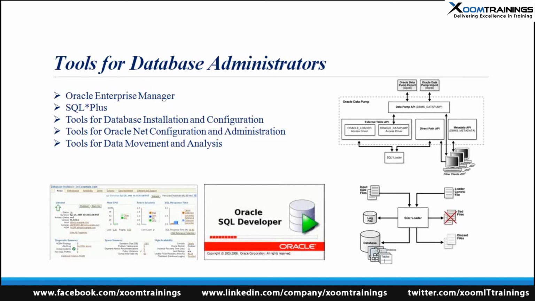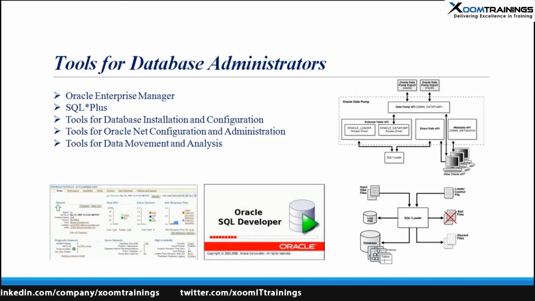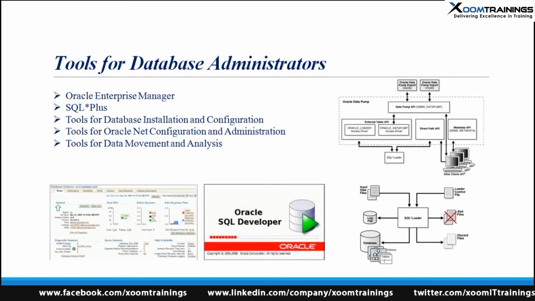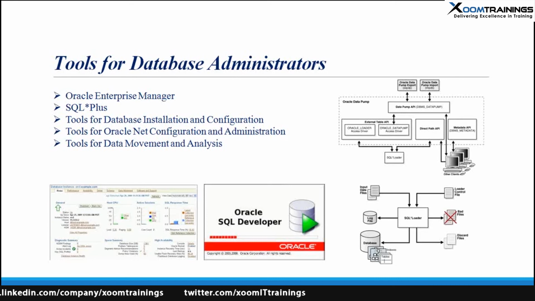Whenever you are using runInstaller, it will pop up a GUI, similar to installing any software. We get all the options, what are the product lines we have to select. We can get the options for the passwords and everything, and we can give the home directory, multiple things. We provide the information and go to the next page, and it will contain another set of information. So this GUI tool is known as the Oracle Universal Installer.